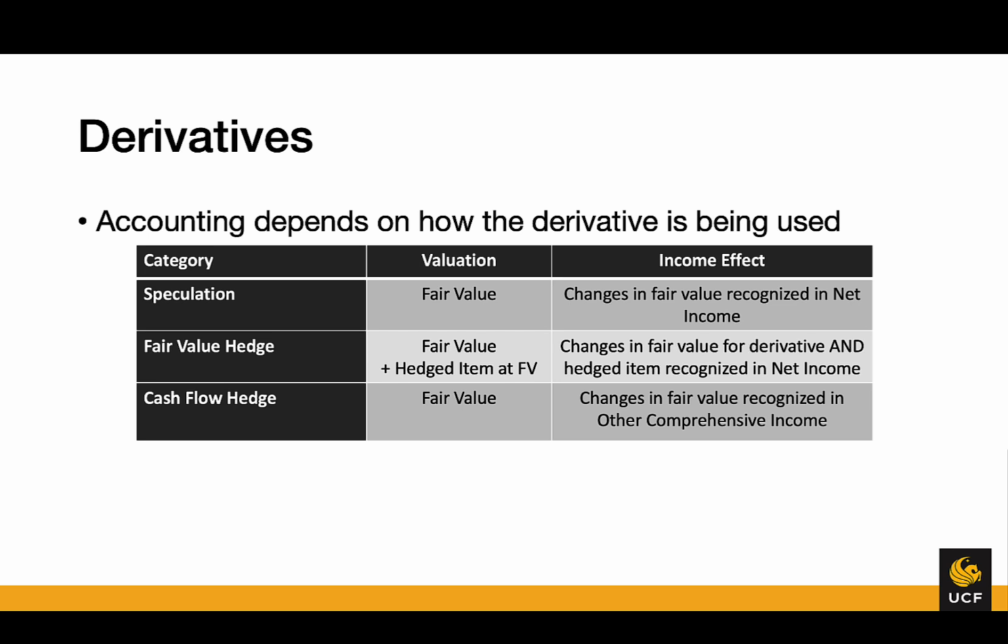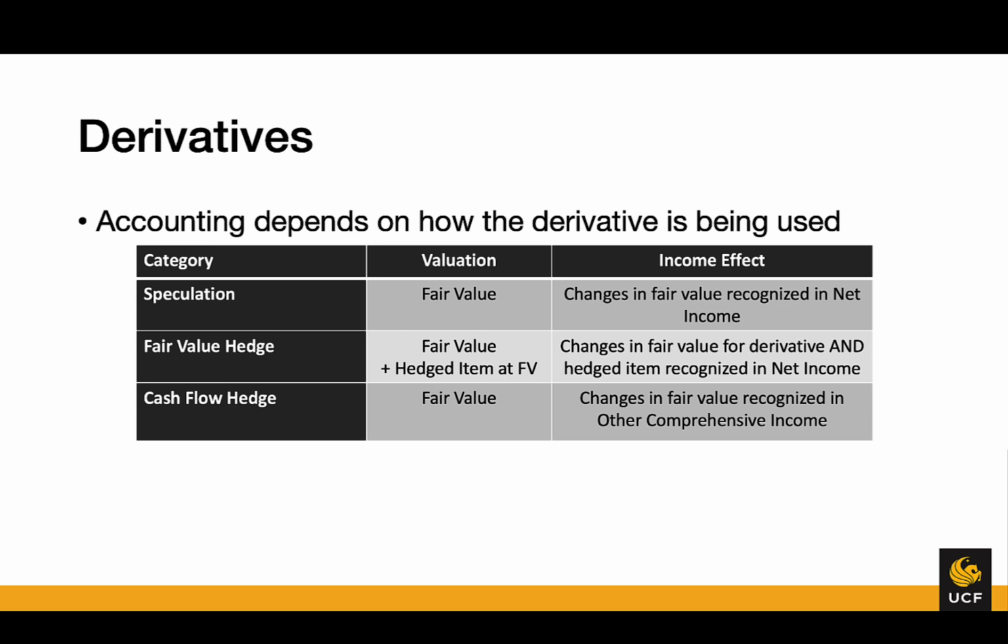So how we account for derivatives is going to depend on how the derivative is being used. So if we are using the derivative for speculation, so just purely an investment vehicle that we are basically gambling with, we're going to record that at fair value, and the changes in that fair value are going to go through net income.